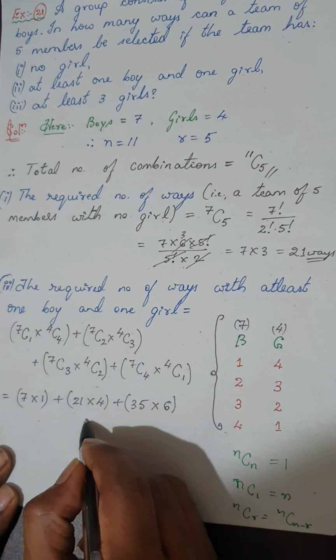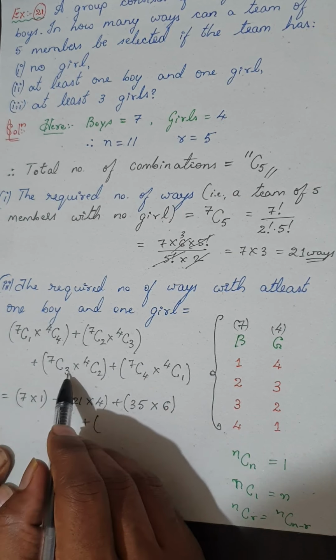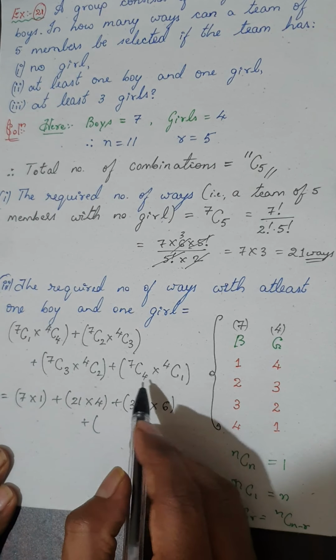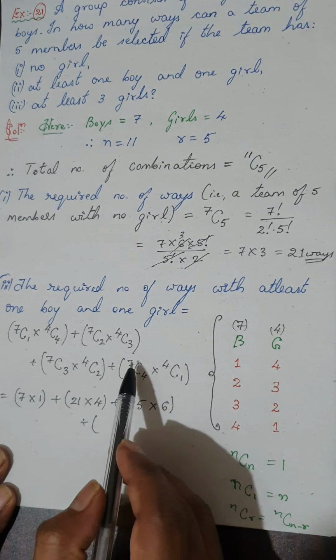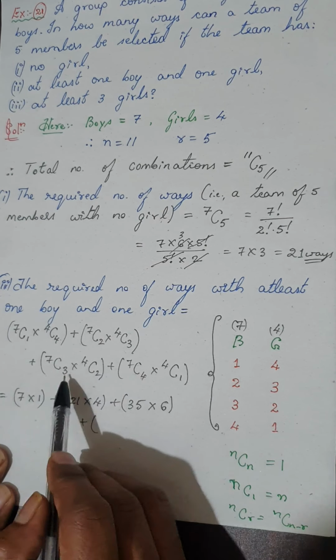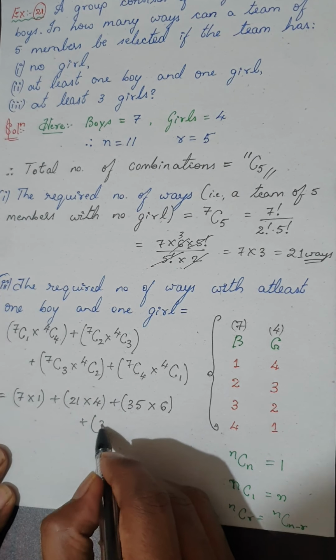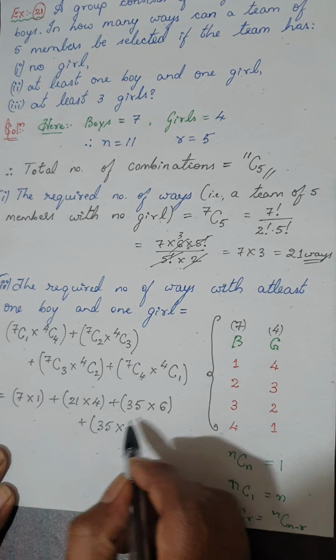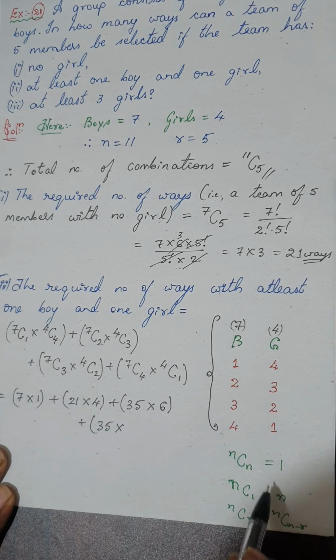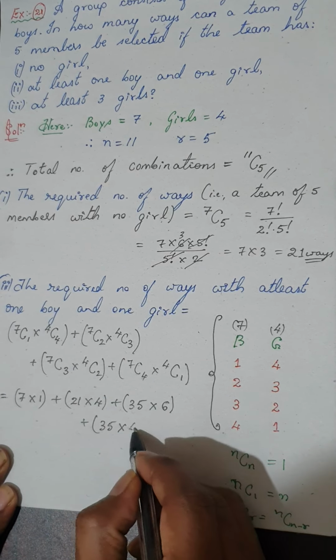Plus, now 7C4 and 7C3, both the values are the same. You have to use your common sense. Using this formula, 7C4 and 7C3 are both the same, that is 35, into 4C1, which is 4.